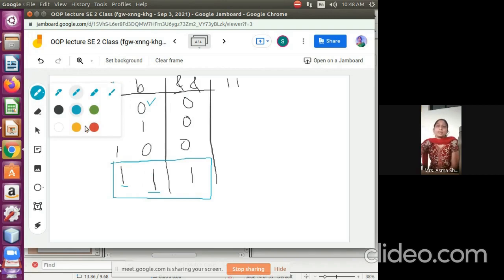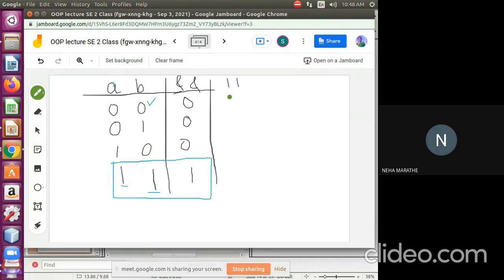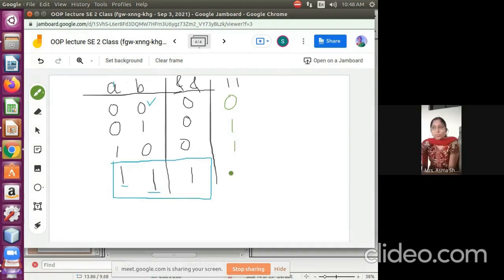But if we see this, OR is different. So anyone wants to tell me what the OR's conditions are? 0, 0? 0. 0, 1? 1. Good. 1, 0? 1. 1, 1? 1. So what do we understand from this?